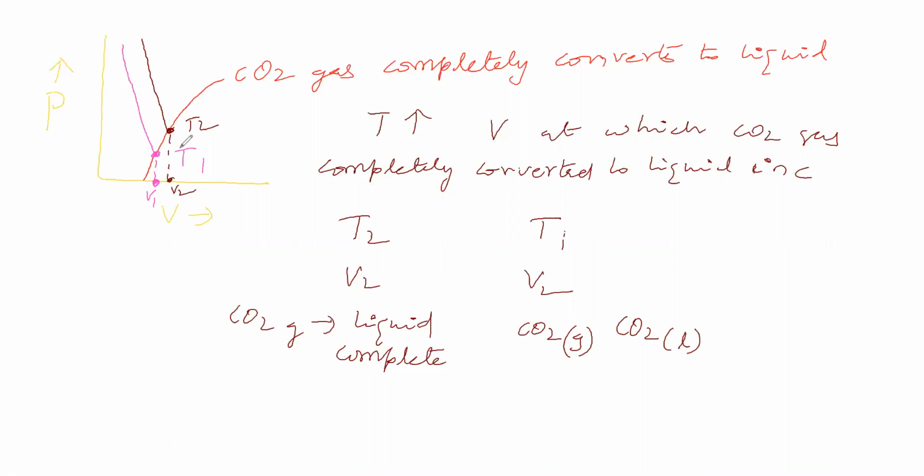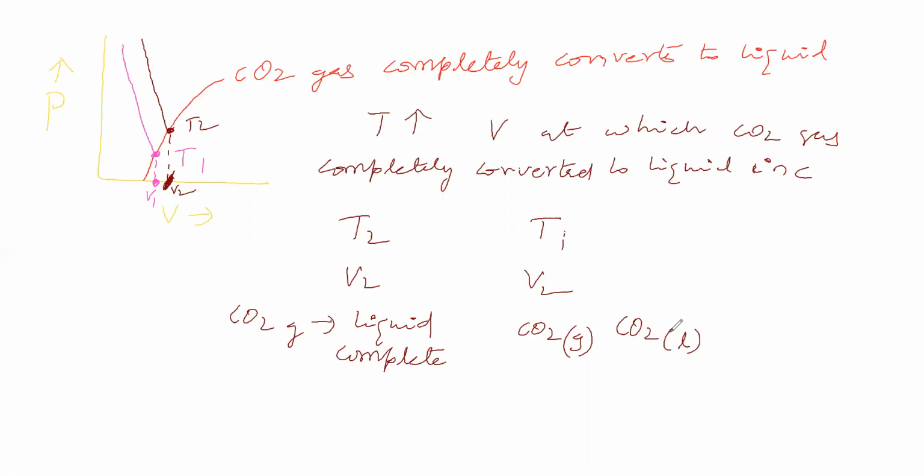Okay. So at T2 temperature and T1 temperature, we will take the point at V2. Here V2, here V2. At V2, here carbon dioxide gas is in completely liquid state. At T1, when the volume is V2, some amount of carbon dioxide is in gaseous state, some amount is in liquid state. It is an experimental result.